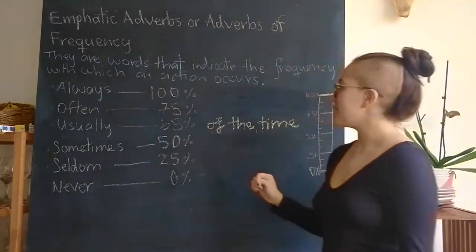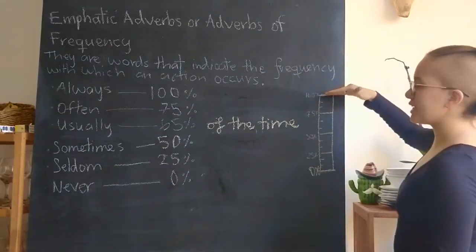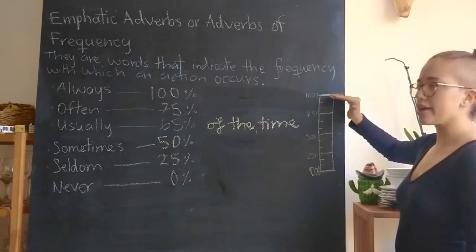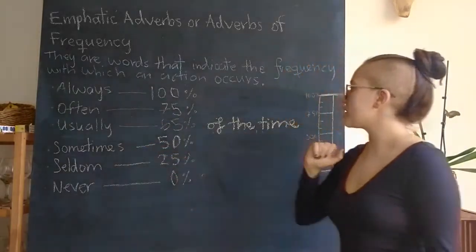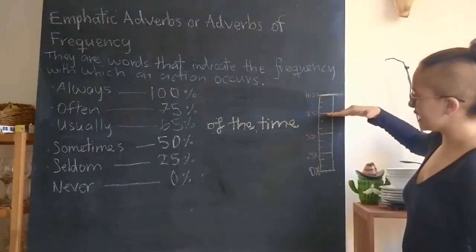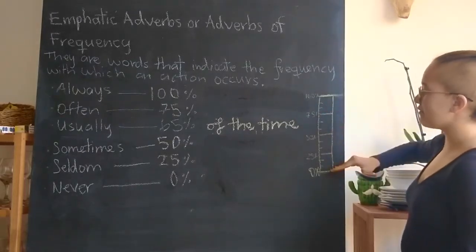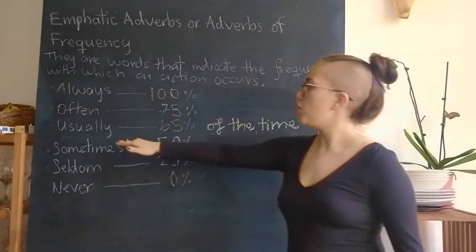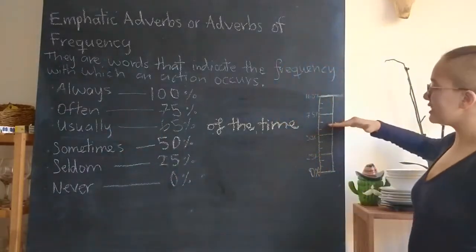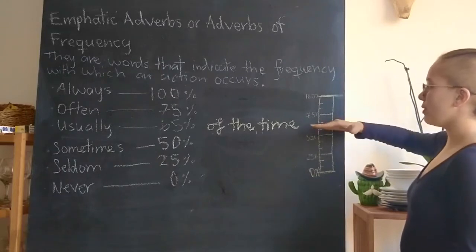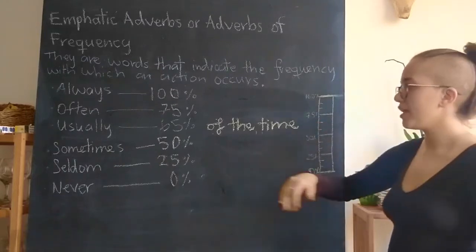So always is performed 100% of the time. So every single time we do this action. Often is performed 75% of the time. So we only perform this action about 75% of the time. Usually is performed 65% of the time, around, right? So we only perform it with this much frequency.